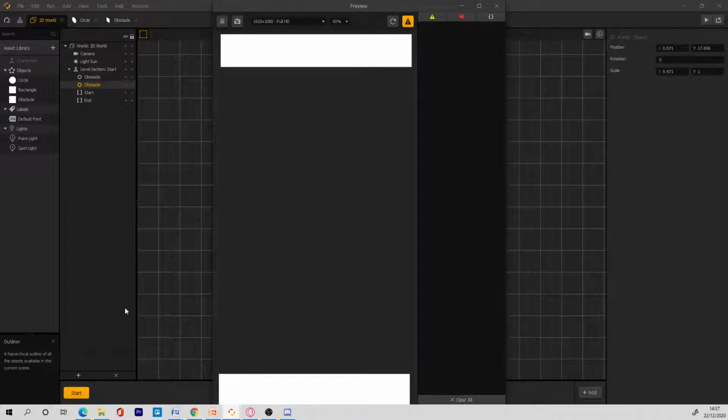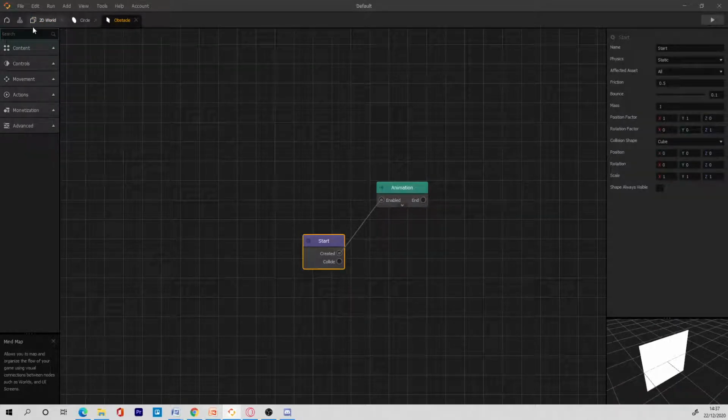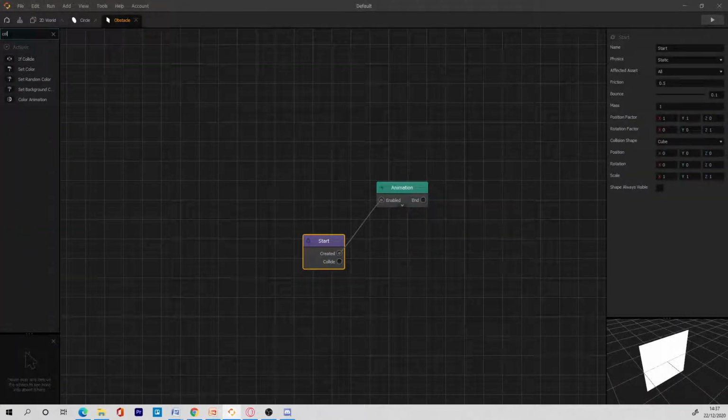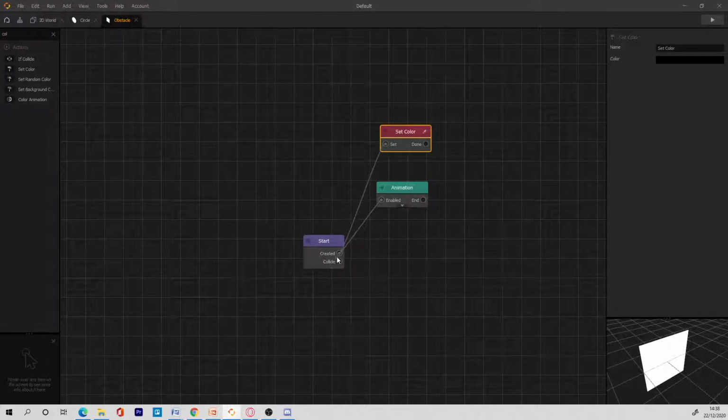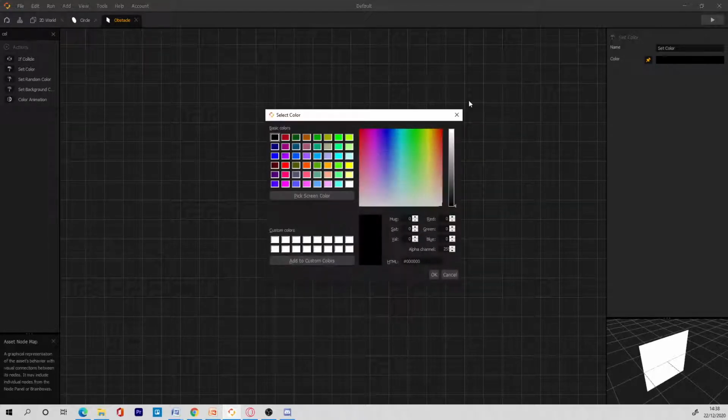If you click here now, you can see this. I'll show you guys one more thing. If you go to the obstacle, you can add a color node. This will set the color of the obstacle, and if you click on this pin arrow here, this is an option which you can use to make different color variations of that object. Right now the default color is black.